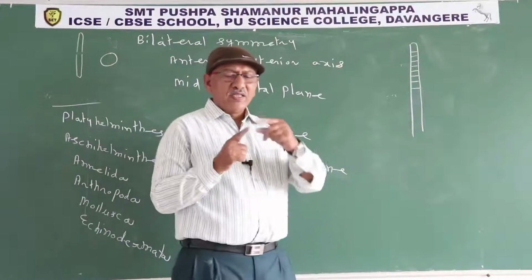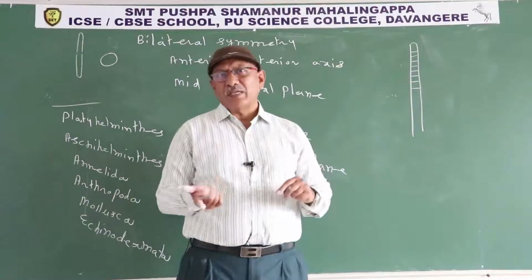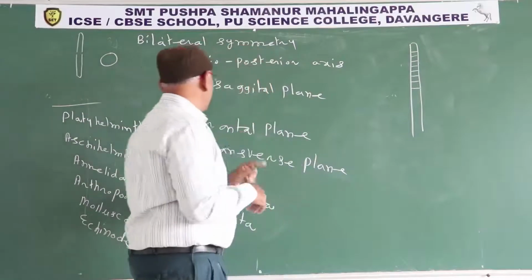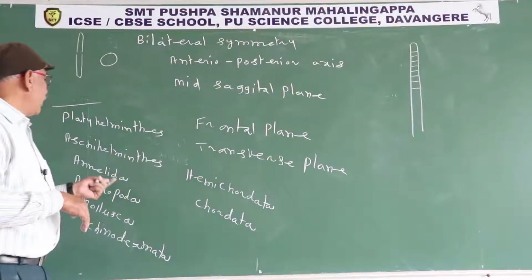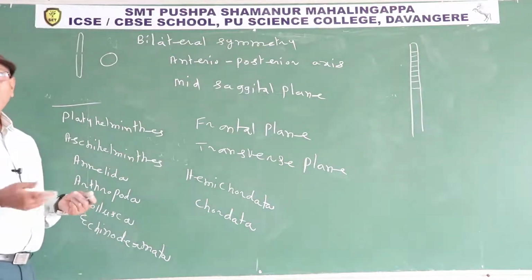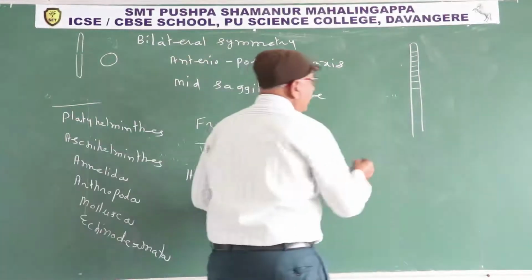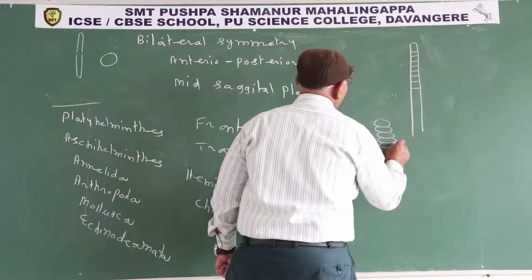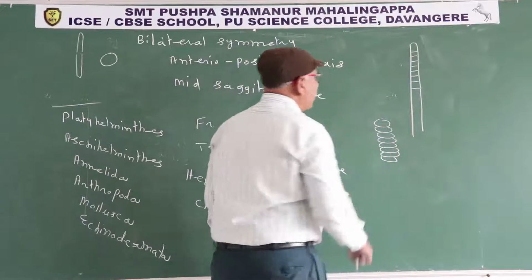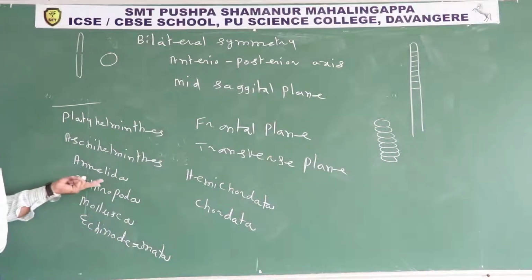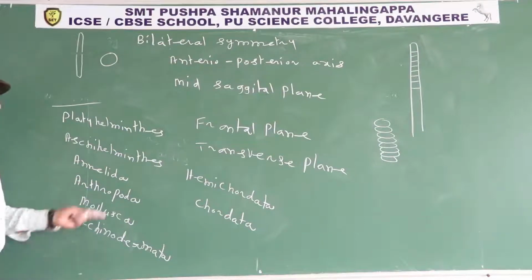If the body is in the form of metameres or segments, such animals are included in phylum Annelida. So earthworms are included in Annelida.